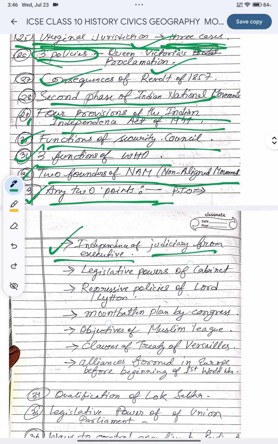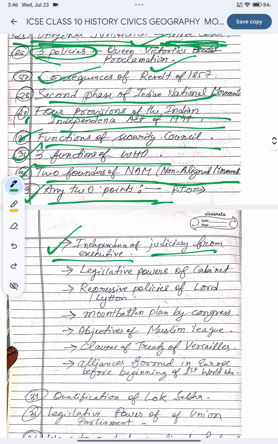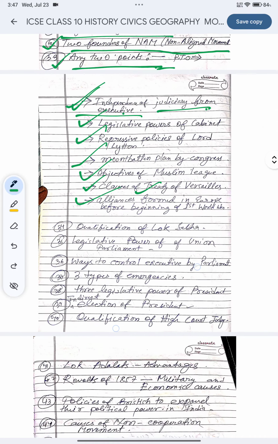I have written this in this way, just watch properly. Any 2 points I have written, and under this there are subtopics: independence of judiciary from executive, only 2 points you have to study. Legislative powers of cabinet, 2 points. Repressive policy of Lord Lytton, 2 points. Mountbatten Plan of Congress, 2 points. Objective of Muslim League, 2 points. Clauses of the Treaty of Versailles, very very important, 2 points. Alliances formed in Europe before the beginning of the First World War, 2 points.